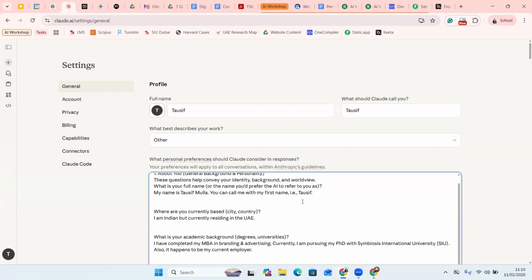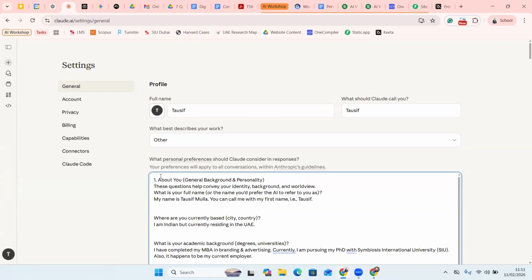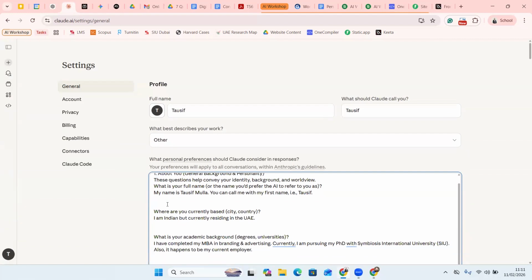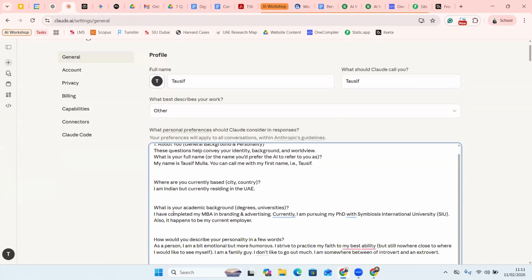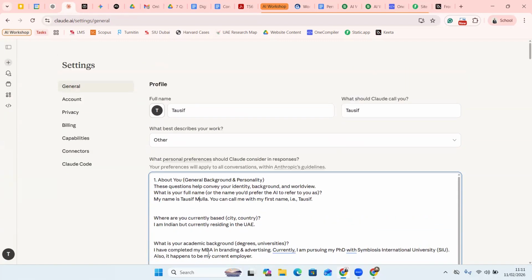So here I'm going to copy paste the living document that I have made. Just to give an example, first it asked me a question about general background and personality. So what is your full name? I mentioned my full name. Where are you currently based? I mentioned I'm an Indian but currently residing in the UAE. What is your academic background? I talked about my academic background, that I'm currently pursuing my PhD, and so on. So all these aspects I will mention. The whole lengthy document that you have made, you just copy paste it over here.